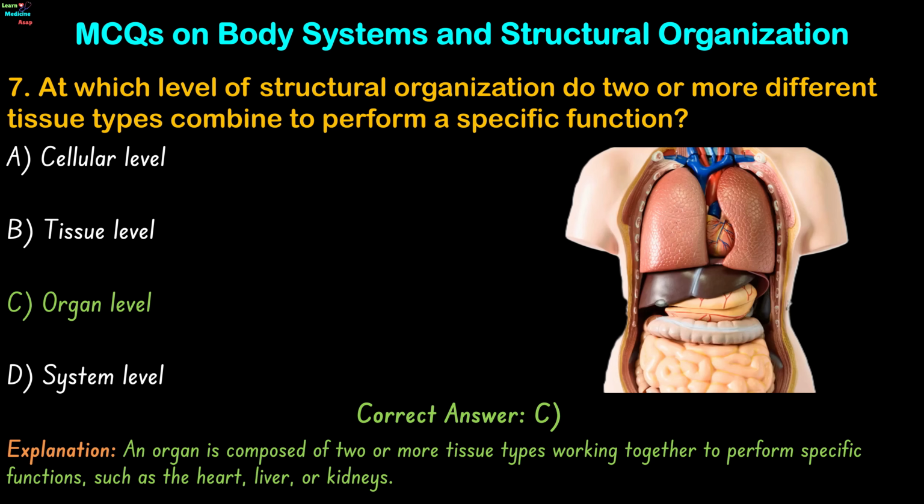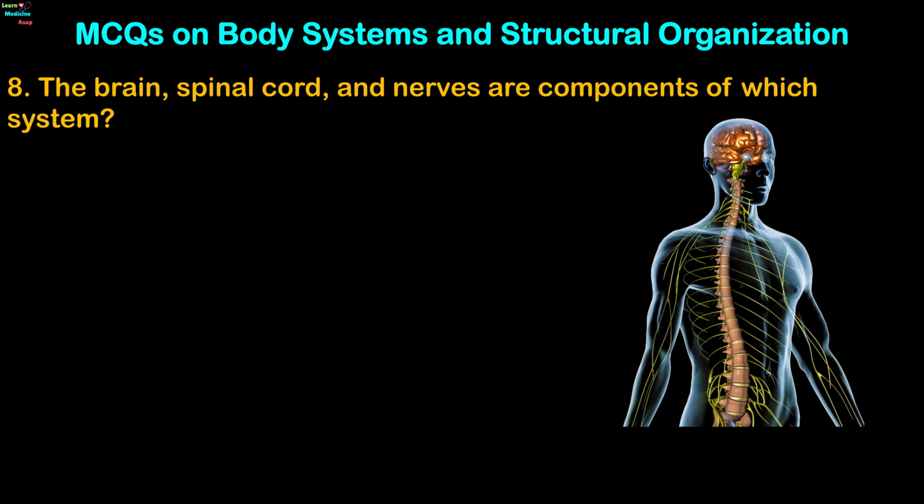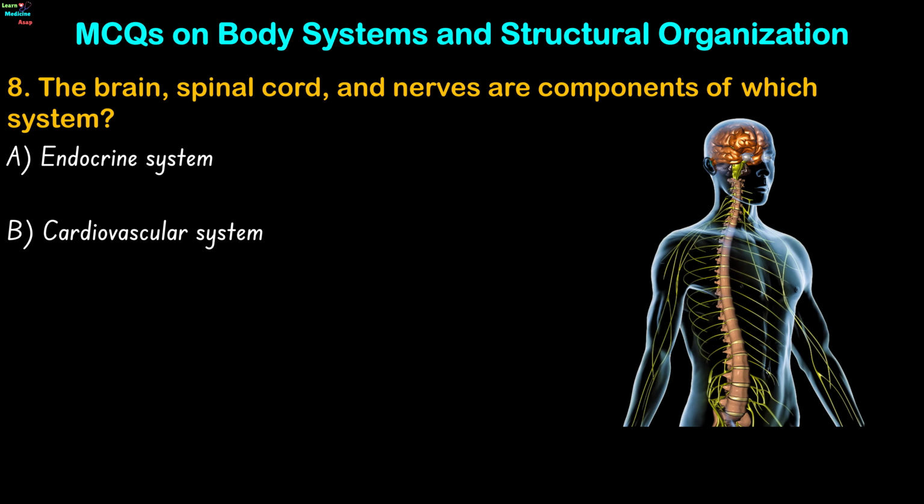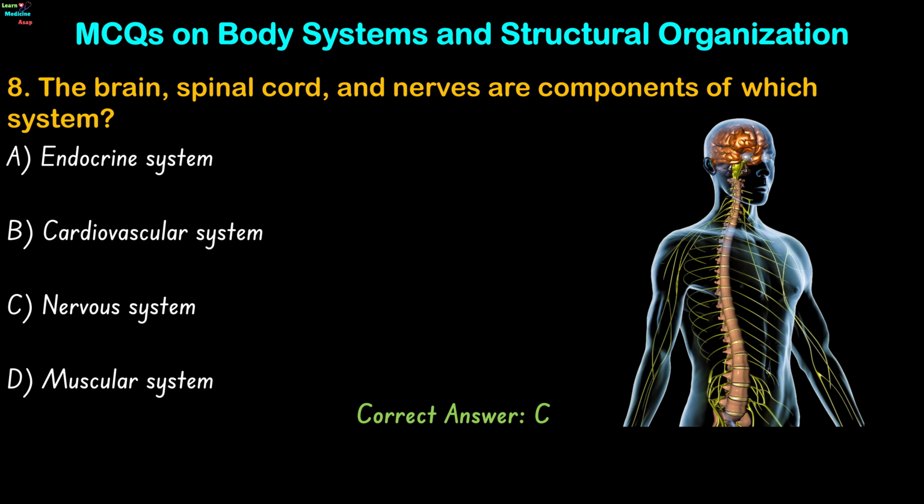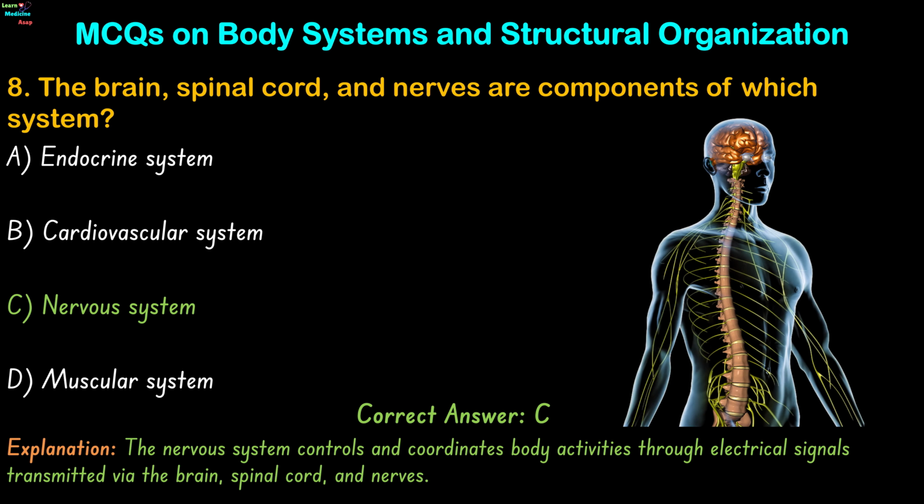liver, or kidneys. Question 8. The brain, spinal cord, and nerves are components of which system? Endocrine system, cardiovascular system, nervous system, or muscular system? The correct answer is option C. The nervous system controls and coordinates body activities through electrical signals transmitted via the brain, spinal cord, and nerves.